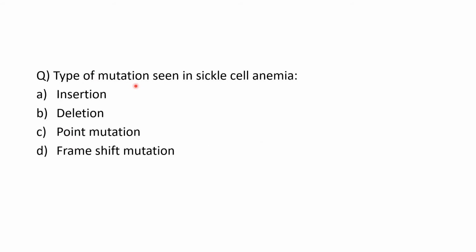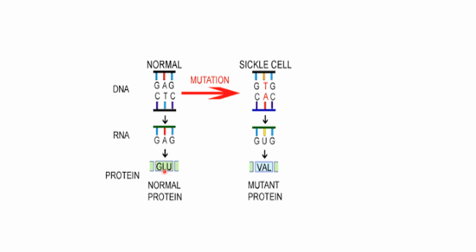Next question, type of mutation seen in sickle cell anemia. Here the answer is C, point mutation. Point mutation is seen in sickle cell anemia where glutamic acid is replaced by valine. So this is the point mutation: in DNA, CTC is mutated to CAC, so in RNA that is GAG to GUG. Glutamic acid is replaced by valine in sickle cell anemia. So that is the answer.